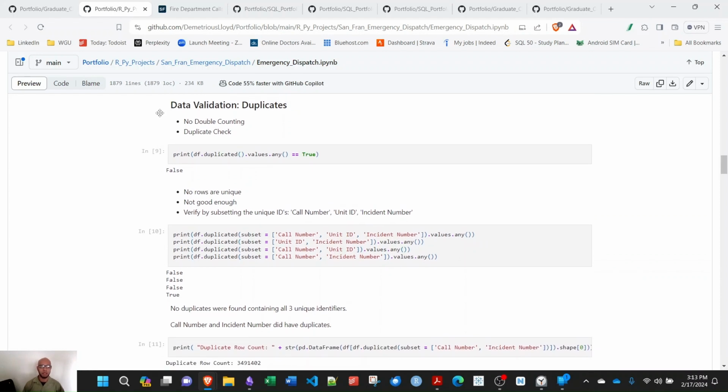After data cleaning, I'm going to do some validation. I'm checking for duplicates. Don't want any double counting. So there can be a lot of calls, but as you can imagine, in an emergency, there may be multiple calls about the same incident. There's a fire, and then several people call the dispatch center about the same fire. I checked if there were any duplicates across the entire 14 columns of my new curated data frame. There weren't any. Print a duplicated data frame and then see if there's any values that are duplicated.